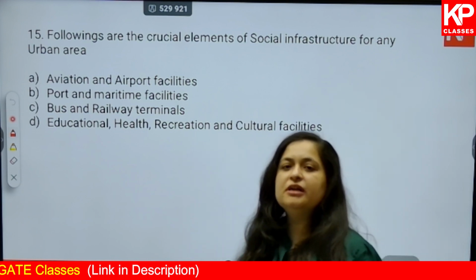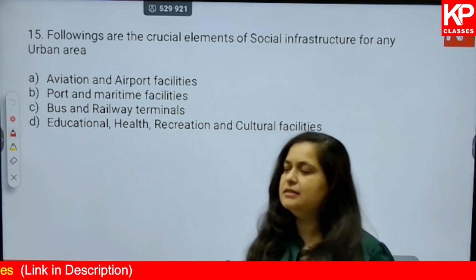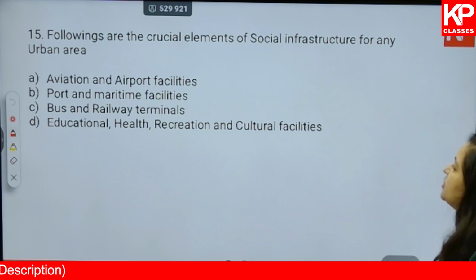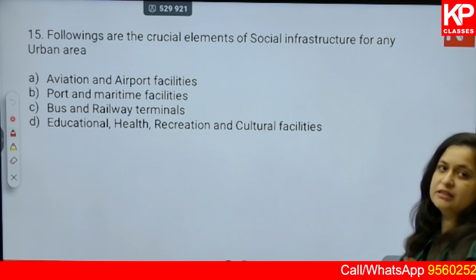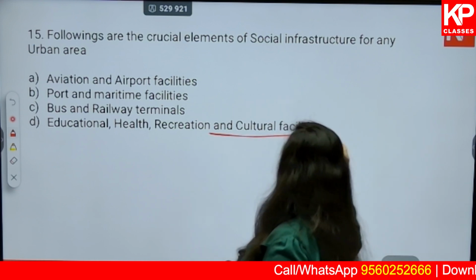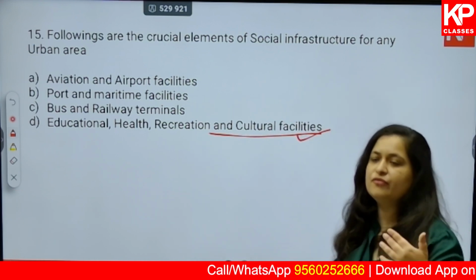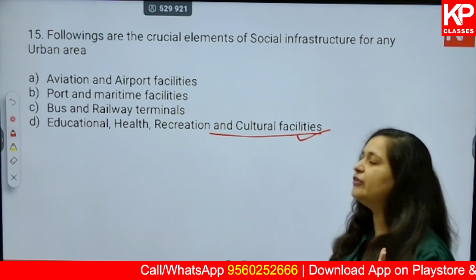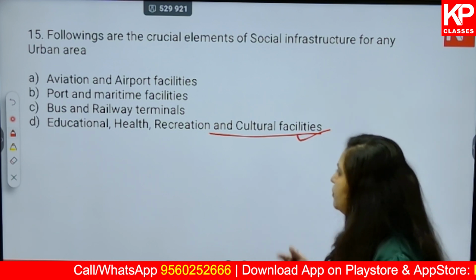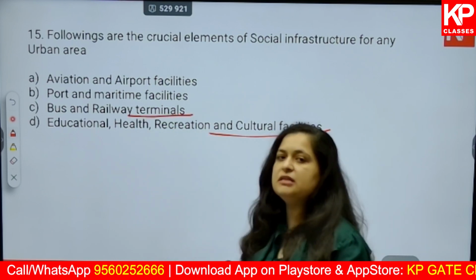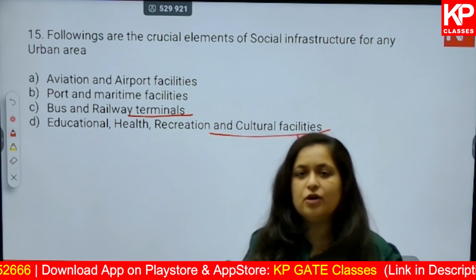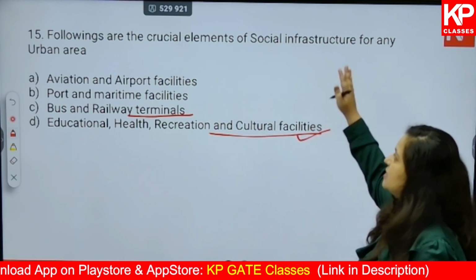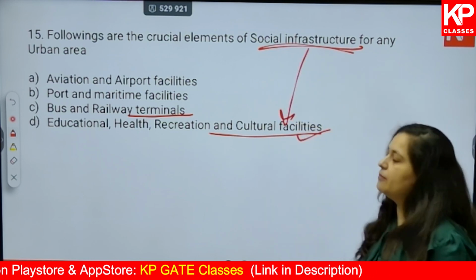Again, this has been mentioned in your URDPFI guidelines. You can go and check the details. Coming to the options here: aviation and airport facilities, port and maritime facilities, bus and railway terminal, education, health, recreation and culture facilities. We know option D is correct. Okay. Aviation and airport facilities, if we have to put it under some category, will definitely come under physical infrastructure. Port facilities also, and bus and railway terminals will also come under physical infrastructure. And if you have to narrow it down, it will come under transportation survey or transportation infrastructure. Okay. As far as the question goes, social infrastructure is option number D.